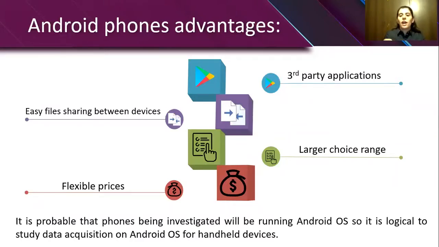And then we have many choices of Android devices, considering the vast number of manufacturers, and each of them has models with different price ranges, which means that there is an Android device for every person from any social status. So all of this means that it's very probable that the phone being investigated will be running Android. So it's logical for us to study data acquisition on Android-running devices.